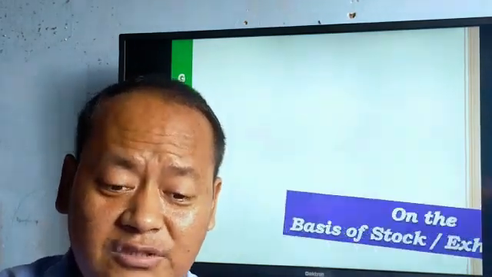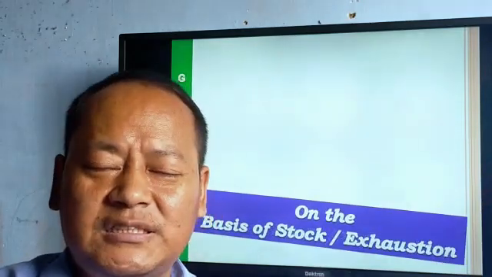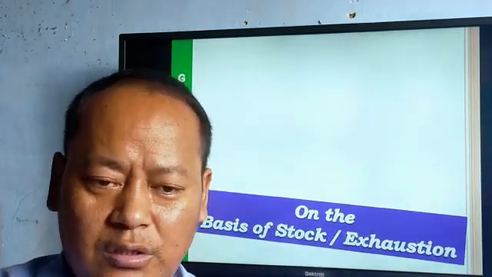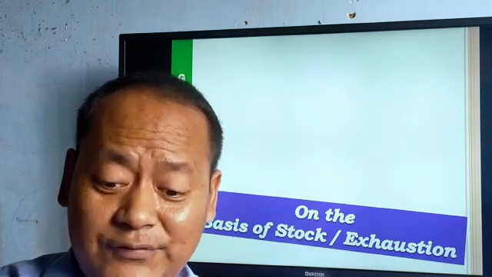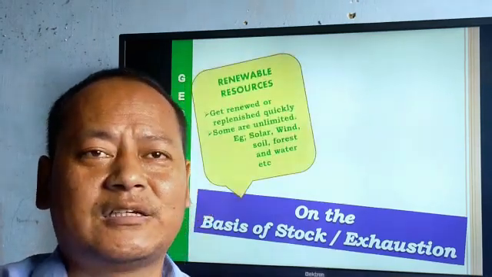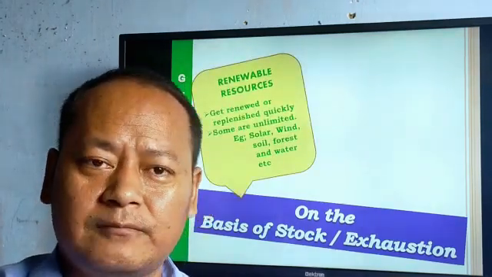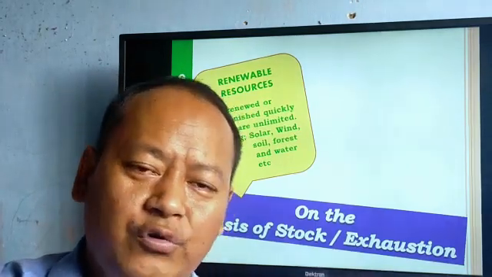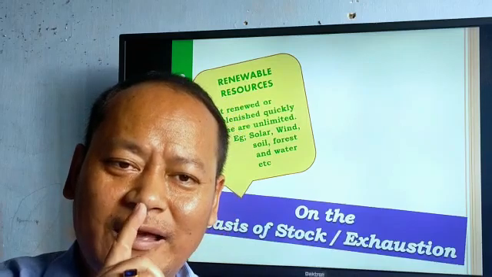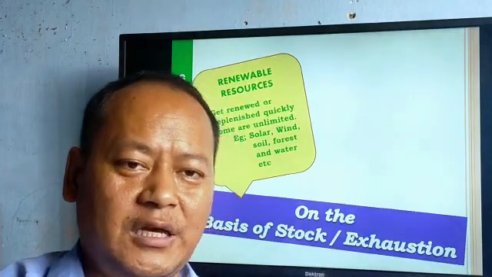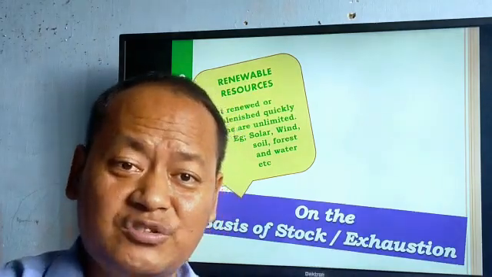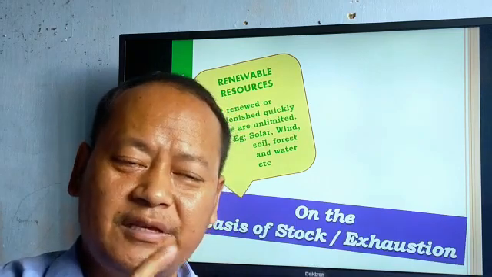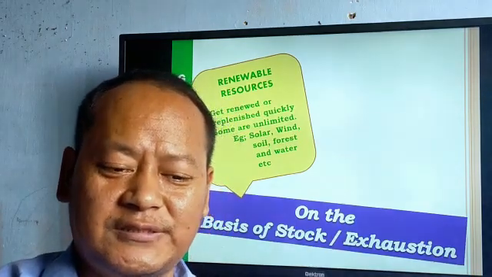Then, on the basis of exhaustibility or stock, we have got two classifications. Number one, renewable resources. Those resources that get renewed or replenished within a short duration of time during the lifespan of a human being are regarded as renewable resources.